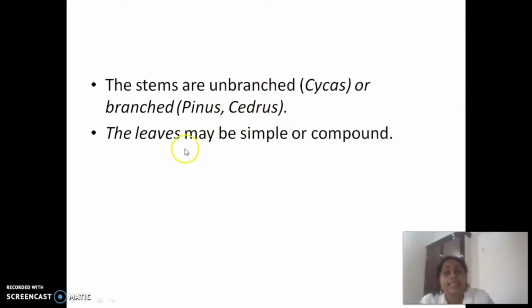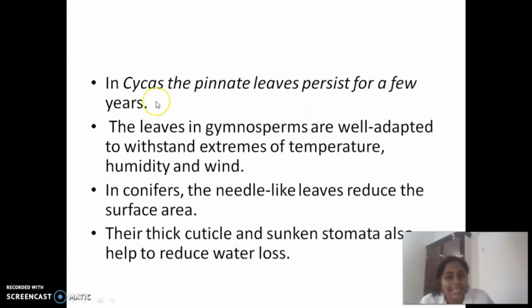Then the stems are unbranched in cycas or branched in pinus and cedrus. Their leaves may be simple or compound. In cycas, pinnate leaves persist for a few years. The leaves in gymnosperms are well adapted to withstand extremes of temperature, humidity, and wind. In some conifers, needle-like leaves reduce the surface area. Their thick cuticle and sunken stomata also help to reduce water loss.